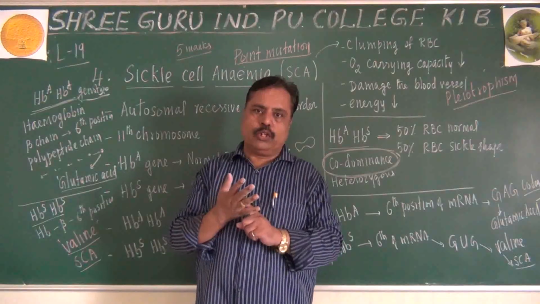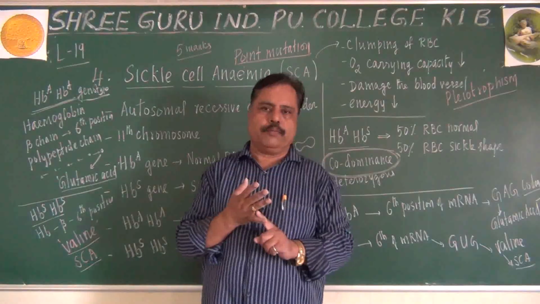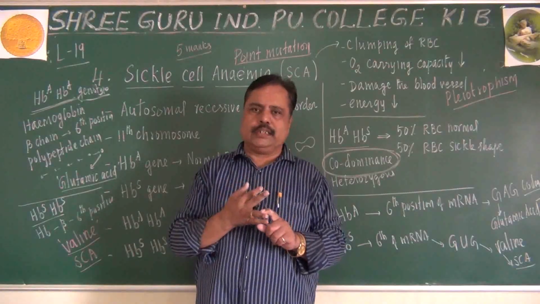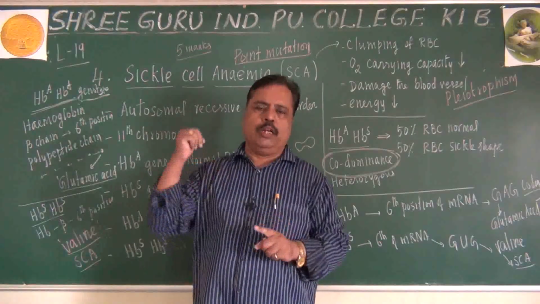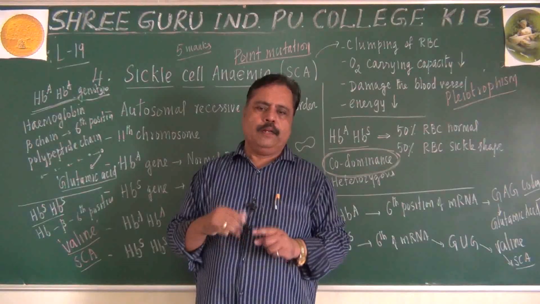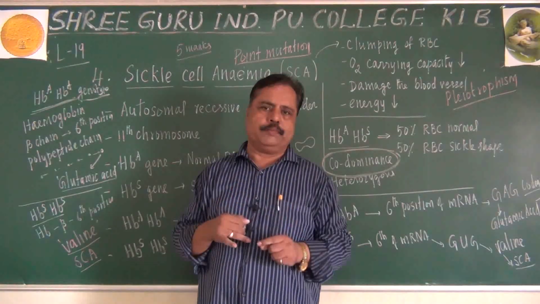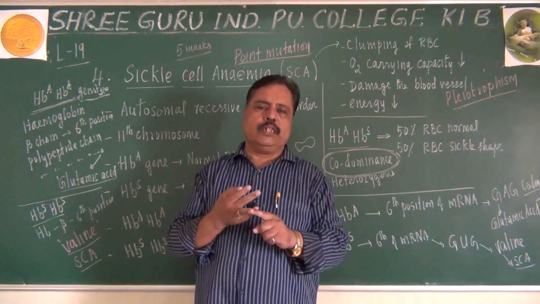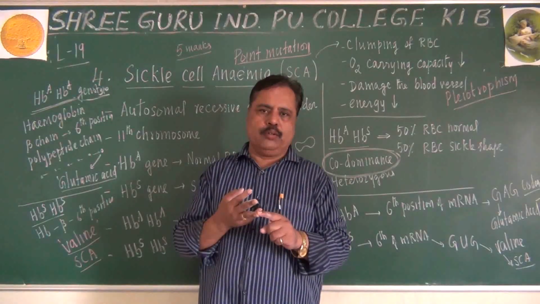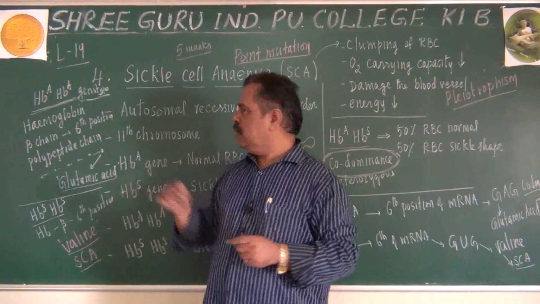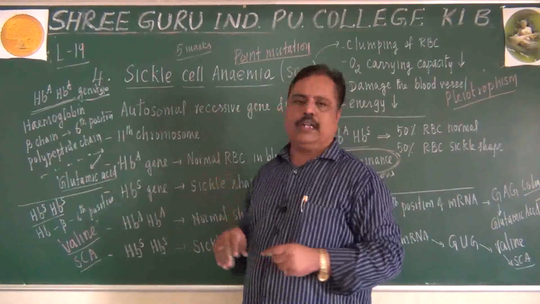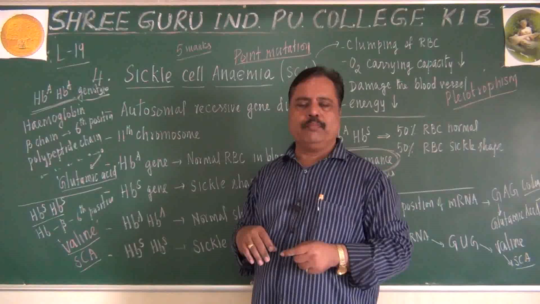I told you about 4 types of genic disorders so far. 2 X-linked recessive disorders, color blindness and hemophilia. 2 autosomal recessive disorders, PKU, phenylketonuria on the 12th chromosome, and sickle cell anemia on the 11th chromosome. Do you get my point?